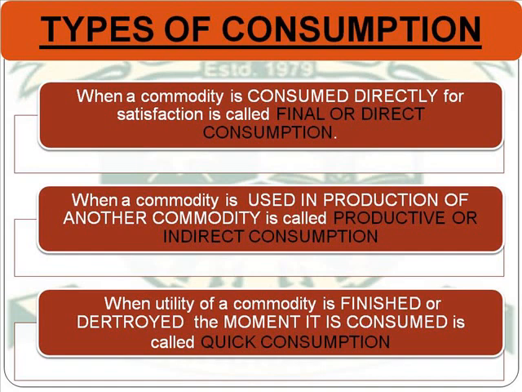Now the next kind of consumption is the quick consumption. So when the utility of a commodity is finished or it is destroyed the moment it is consumed, it is known as the quick consumption. For instance, the utility or the satisfaction you obtain from a glass of milk is completely destroyed the moment we consume the glass of milk. So that is why it is known as quick consumption. Remember, consumption of all single-use consumer goods falls under the category of quick consumption.